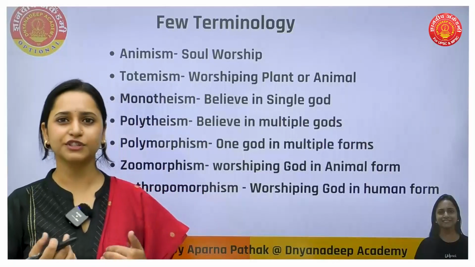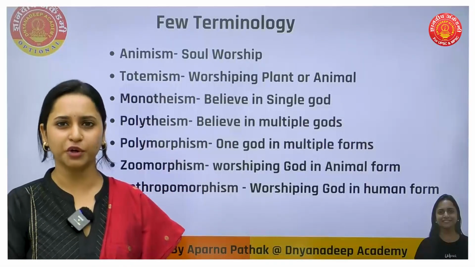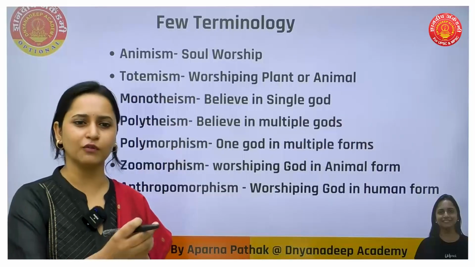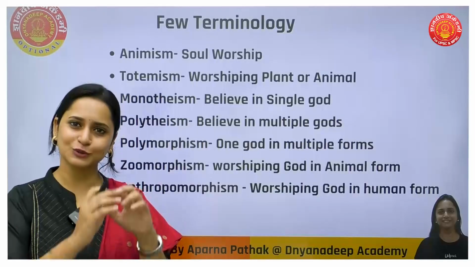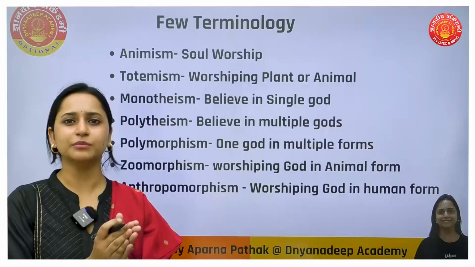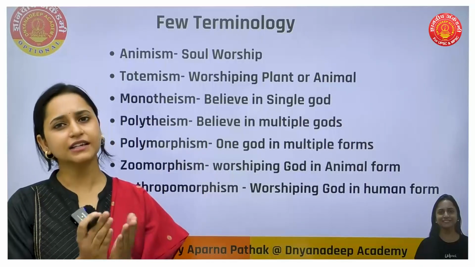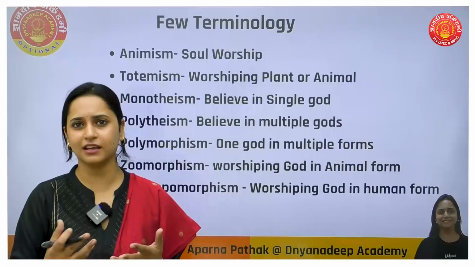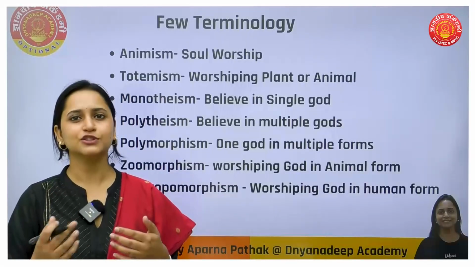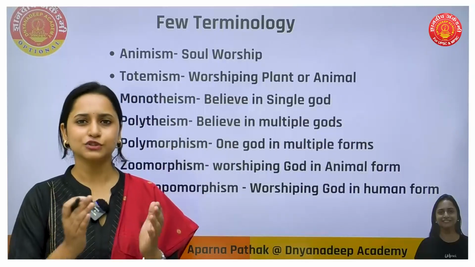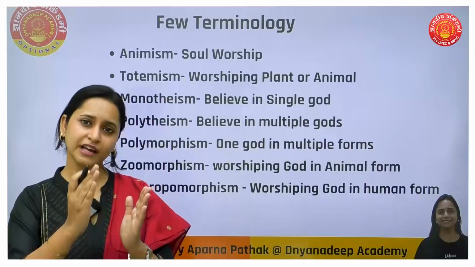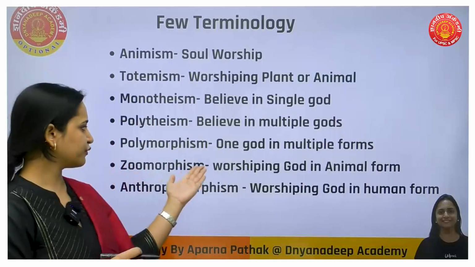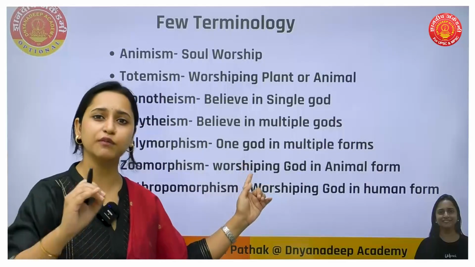Kurma avatar, in which we worship the tortoise or turtle. And then Matsya avatar is there, where we are worshipping the fish. So those are in the form of animal. Another form is human avatar, just like human beings, they are looking like Lord Vishnu. So that is human avatar. So that is how different avatars for the same God. So that is polymorphism, one God in multiple forms.